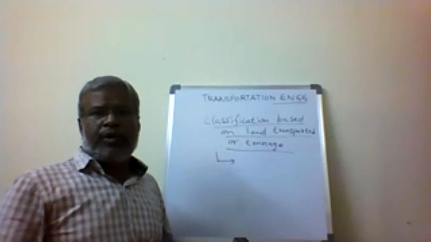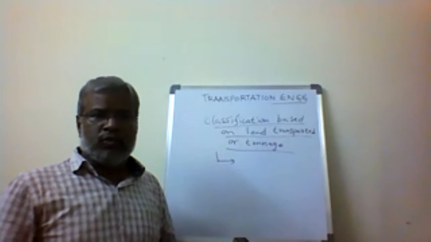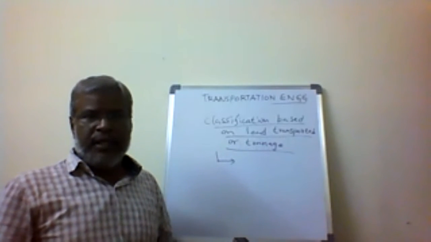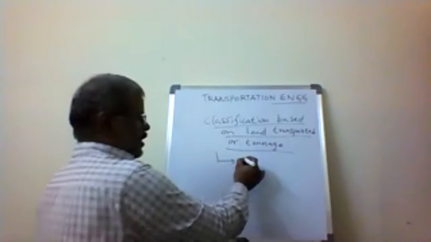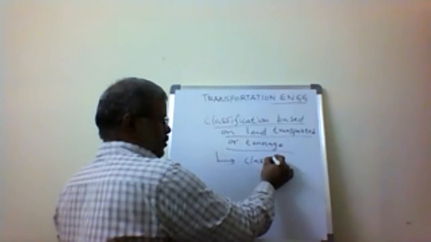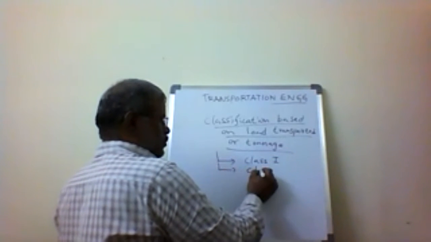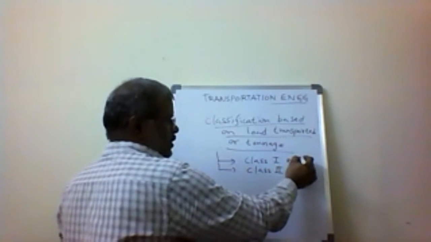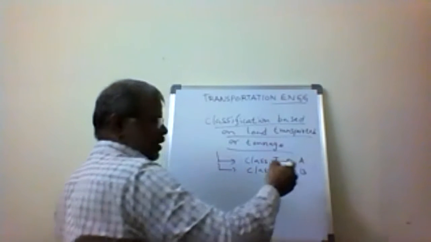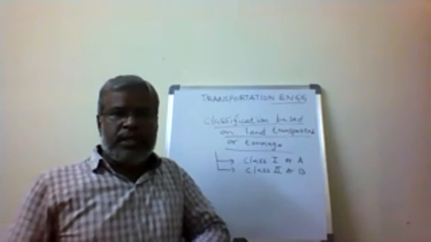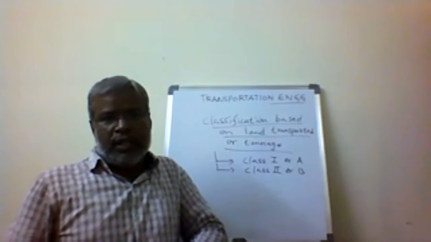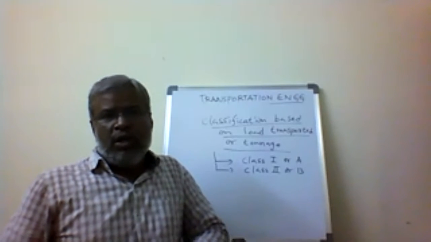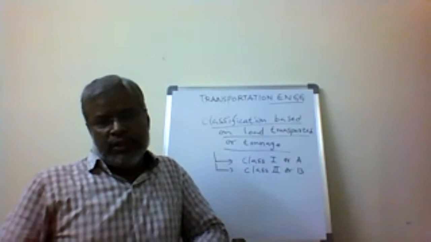Classification based on load transport or tonnage. Here the main thing is the tonnage that is going to be transported per day. Based on that, roads are going to be called class 1, class 2, or class A or class B. So this is based on the tonnage per day. Heavy loaded roads are class 1.